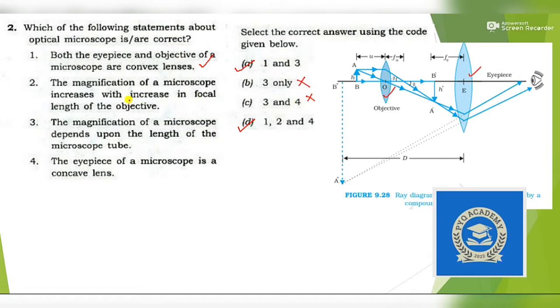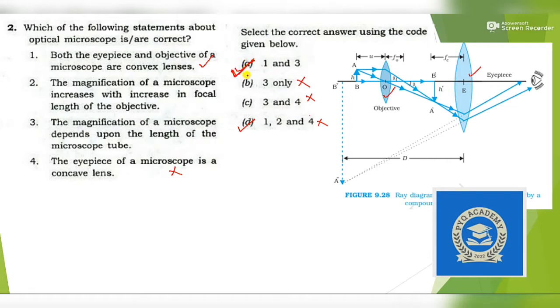Now, the magnification of a microscope increases with increase in focal length of objective. Suppose we don't know. The magnification of a microscope depends upon the length of the microscope tube. We also do not know about this. Now, the eyepiece of a microscope is a concave lens. No, you can see here the eyepiece is also convex, so definitely this is wrong. Since option 4 is wrong, we are left with only option A.